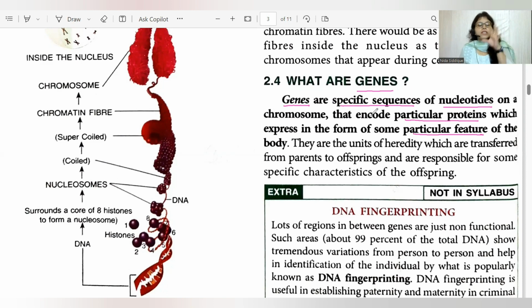Okay, so genes are the specific sequences of nucleotide present in the chromosome that encode a particular protein. And when this protein is expressed, it will result in a particular feature of your body. So that is why we call genes units of heredity. And genes pass on from the parent to the offspring, to the children. And it is responsible for some specific characteristic of our offspring. Okay, we often say that we have got this characteristic from a father or from a mother. It's actually the genes that are being carried forward from one generation to another.